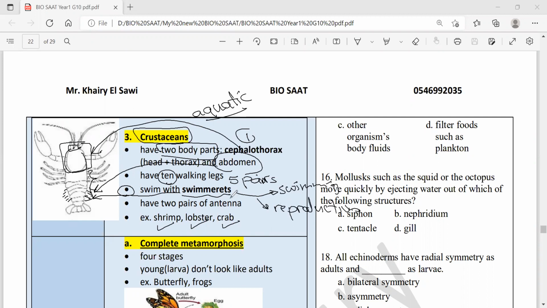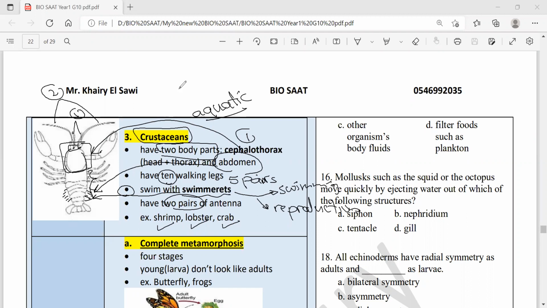The swimmerets in crustaceans. How many pairs of antennae do they have? Like insects, crustaceans have antennae. But unlike insects, they have two pairs of antennae. This is one pair, and this is also a second pair. One short pair and one long pair. And remember, the antenna is what arthropods use to detect odor, to smell. It's one pair in insects, while two pairs, a short one and a long one, in crustaceans, the aquatic arthropods.